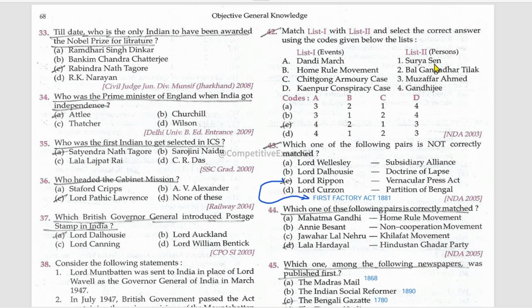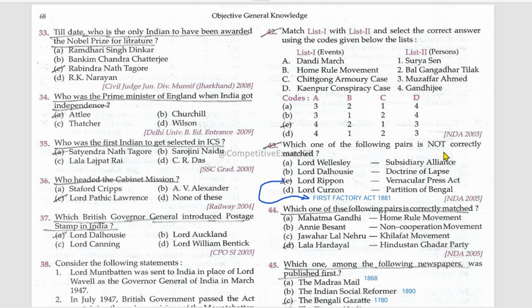Matching list one events, list two persons. Dandi March, Gandhiji. Home Rule Movement, Bal Gangadhar Tilak. Who is the other person who started the Home Rule Movement other than Bal Gangadhar Tilak? Mention his or her name in the comments. Chittagong Armoury case, Surya Sen. Kanpur conspiracy case, Muzaffar Ahmad.